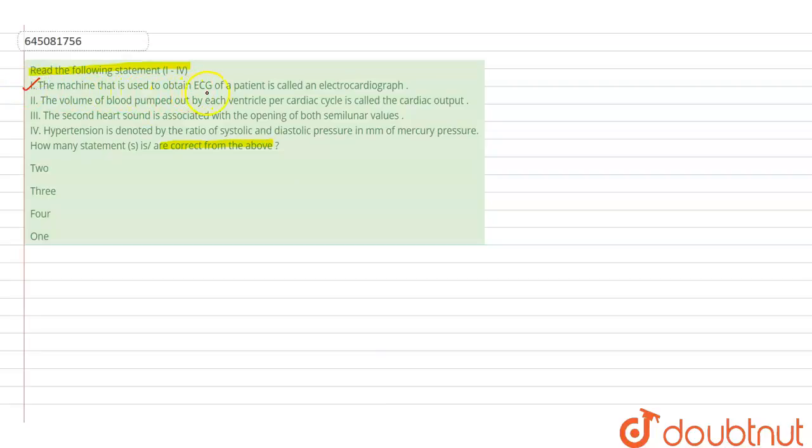It says that the machine that is used to obtain the ECG is called an electrocardiograph. The statement here is correct, while the record which is made on the paper is called an electrocardiogram. So an electrocardiogram is a record of the electrical activity of the heart in the form of certain waves obtained on paper. In this, the electrical leads are used on the chest region, back region, wrist, and on the ankle also. So the clinical diagnosis of various types of heart diseases can be done with this. So statement A is correct here.